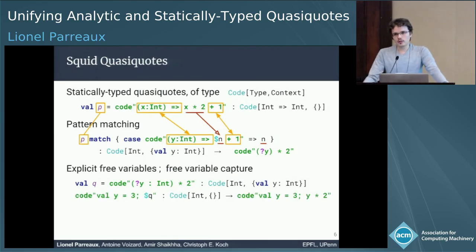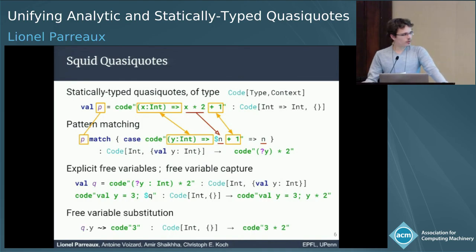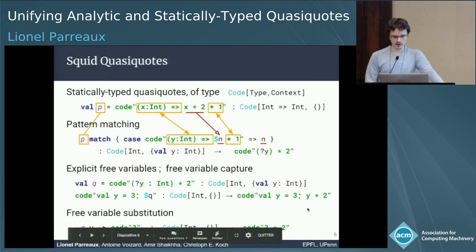And then if you insert a term that contains free variables inside a bigger term where these variables are bound, it checks that the types are all right, and then it constructs a program that doesn't have the free variables in its type. You can also do free variable substitution, and the syntax is the term dot the free variable name, arrow, and a program that will be put in place of every free variable. In this case, we substitute the y that we got in q here with a program fragment equivalent to 3.